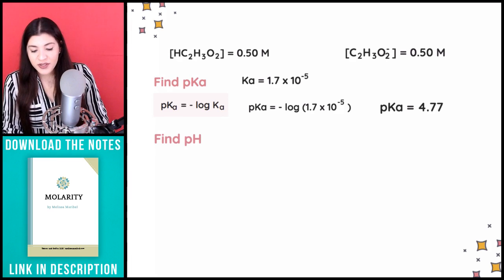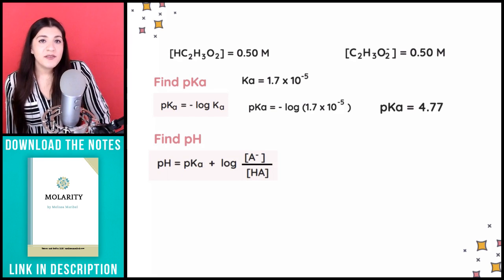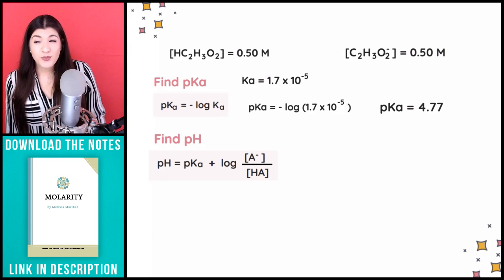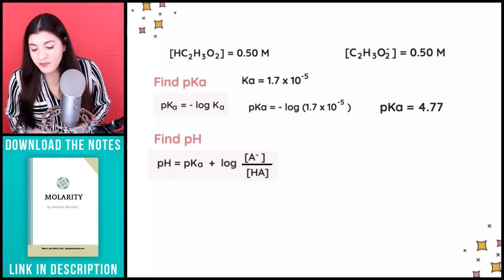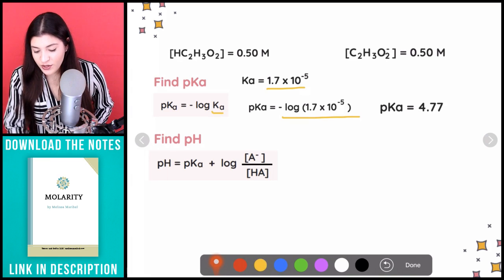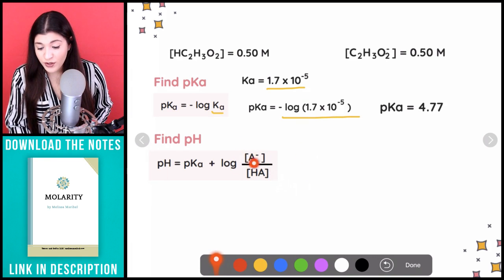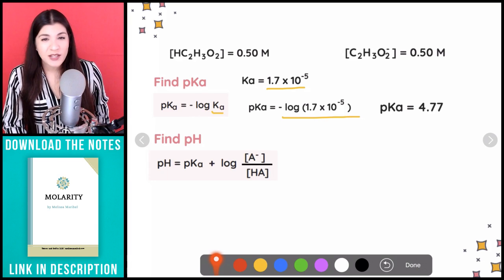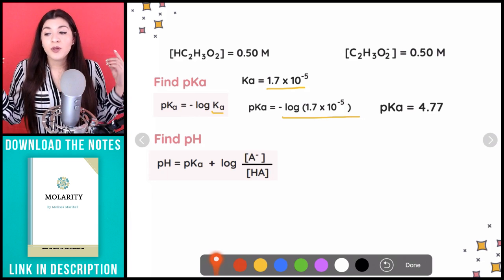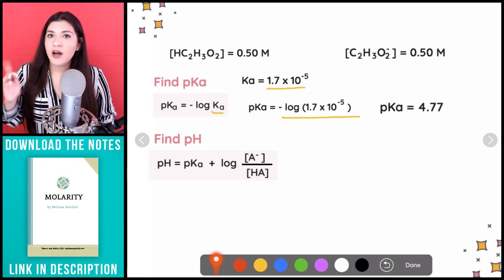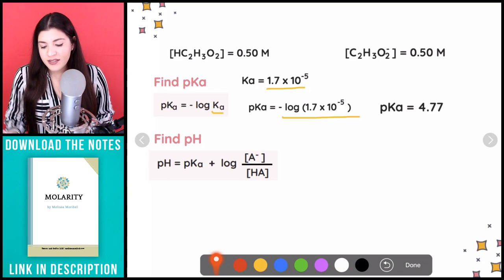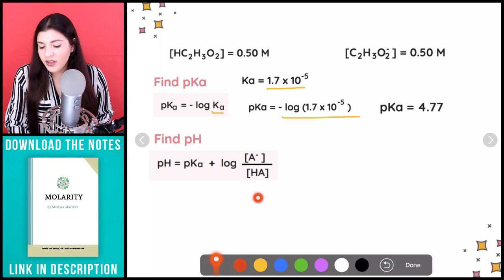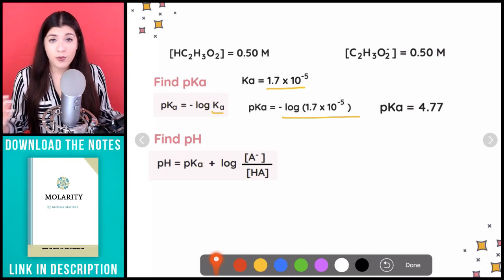Next up, this is the formula that we're going to use to be able to figure out our pH. So this formula is the main formula that you're going to see for buffers. So make sure to definitely know how to use this formula. And by the way, what always goes on top is that conjugate base, and what goes on the bottom is our weak acid. And I mean the concentration of it. So that was the whole point of this, to figure out what is the concentration of our weak acid and our conjugate base to be able to then plug this into the formula, and then it gives us our pH, which is what we're asked to find.